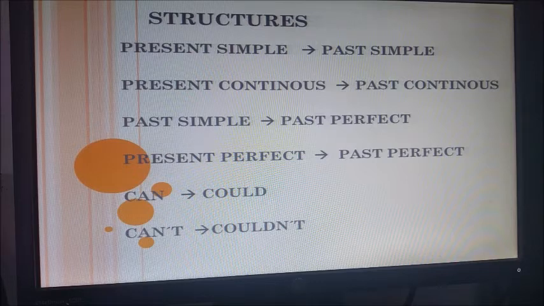Pay attention, because when you use reported speech, all the time you have to use some commands. The day before today is yesterday, but when you use reported speech, you never use yesterday. You use the day before today.